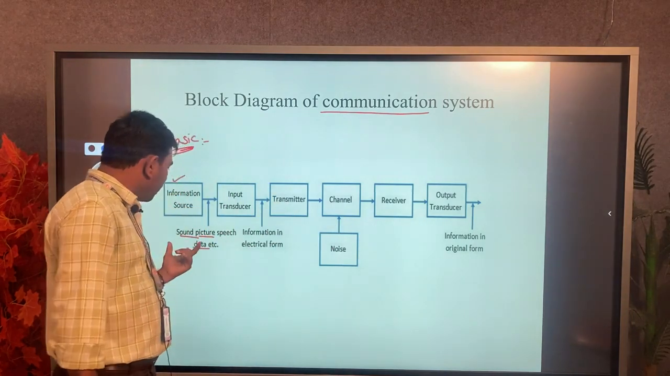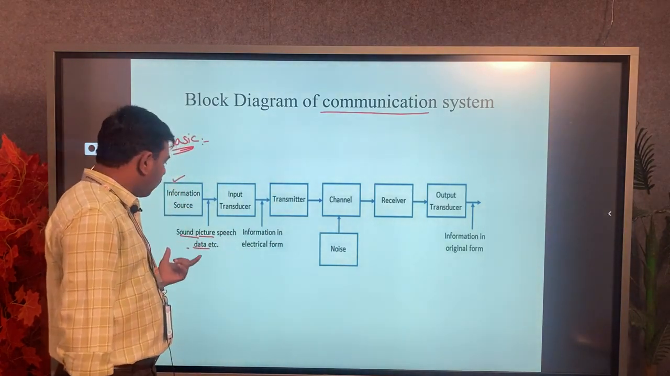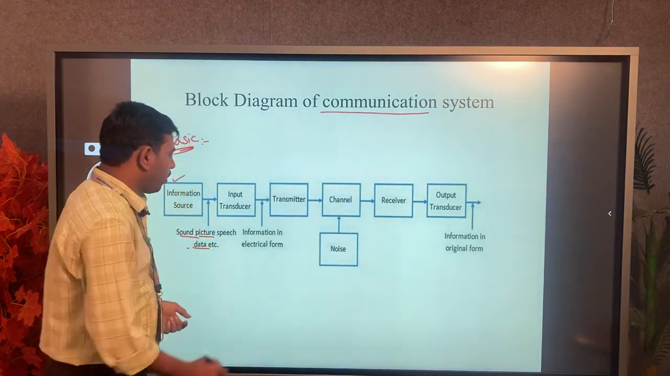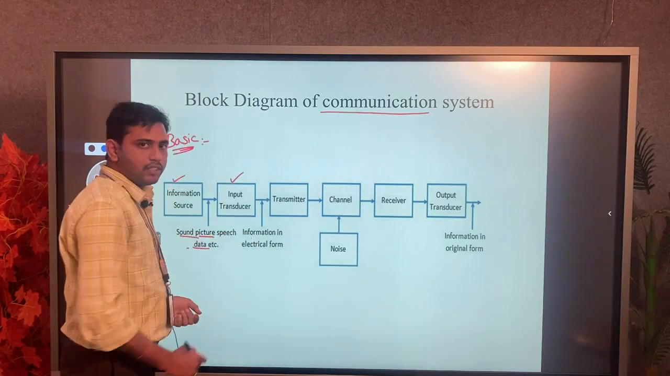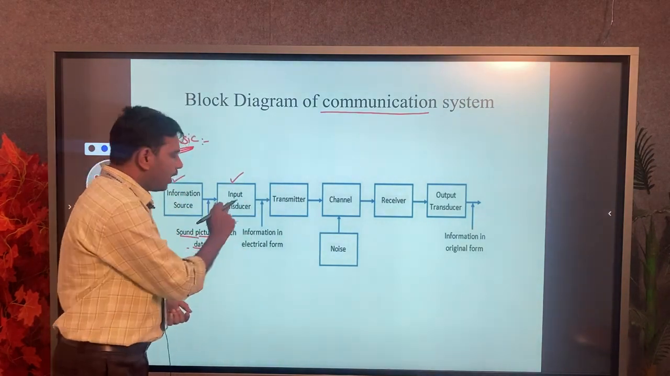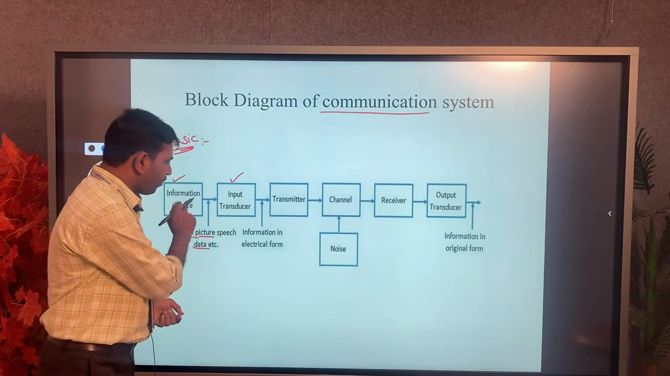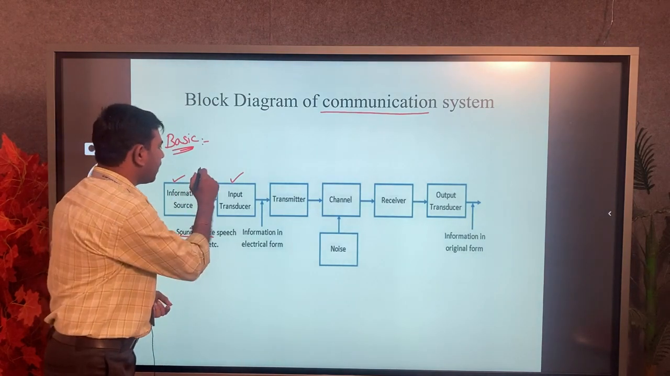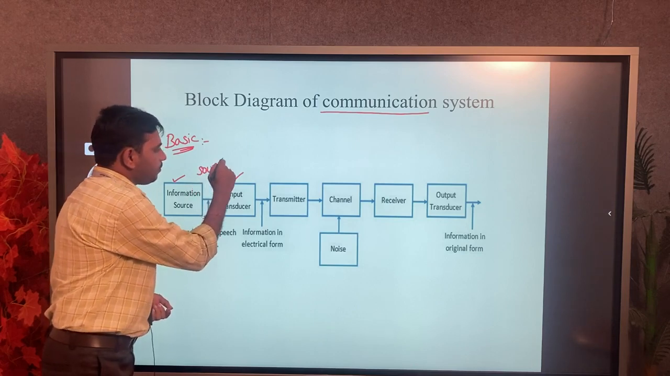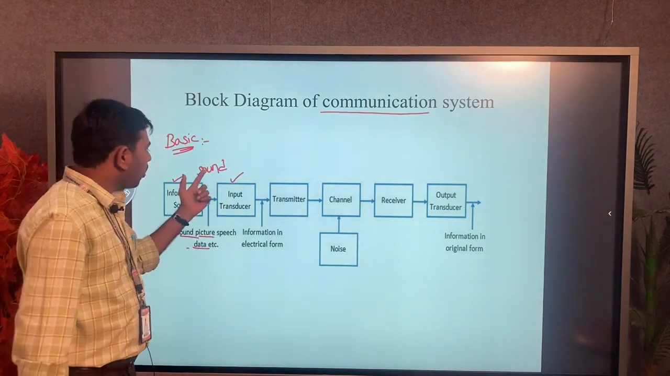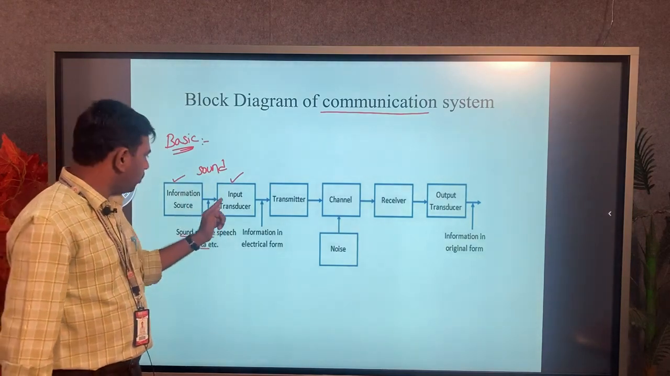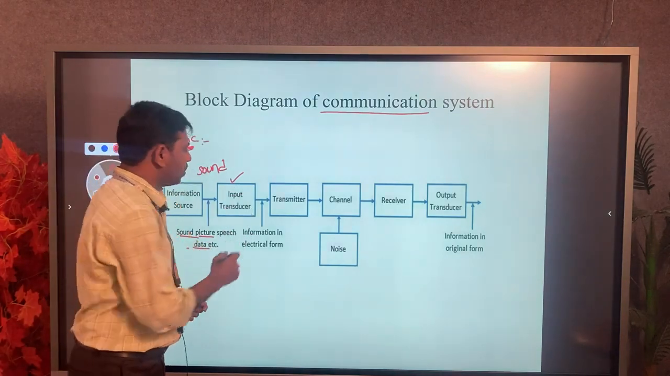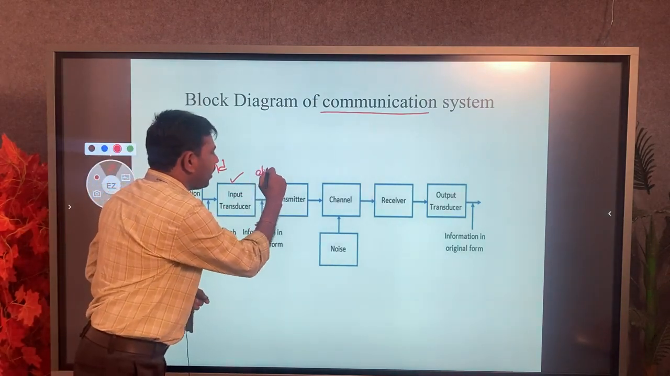So for this information or message, we need an electrical signal. For that purpose we take the input transducer. The input transducer takes the input signal from the information source. For example, we take sound, a sound signal, and give it to the input transducer. Then at the output of the input transducer we get the electrical signal.